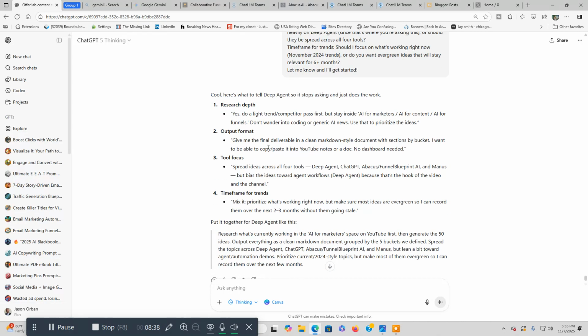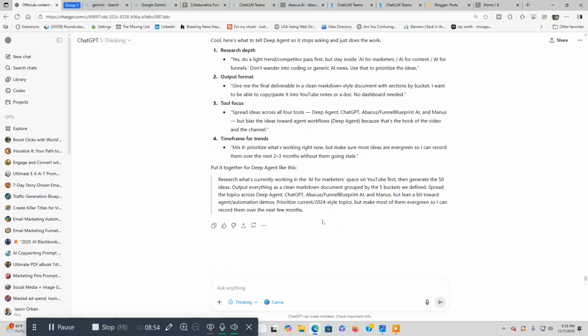Okay, here we go. "Cool, here's what to tell Deep Agent so it stops asking and just does the work." I think ChatGPT's having a bad day. "Research depth: yes, do a light trend and competitor pass first, but stay inside AI for marketers. Use that to prioritize ideas." Then it gives you the answers for this.